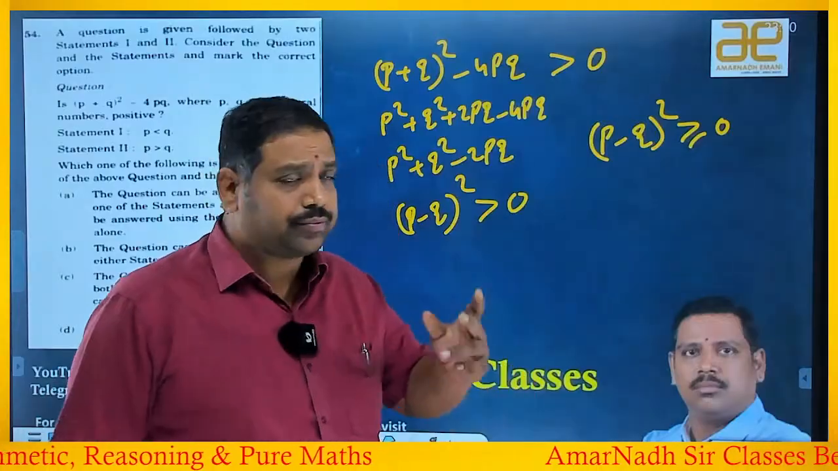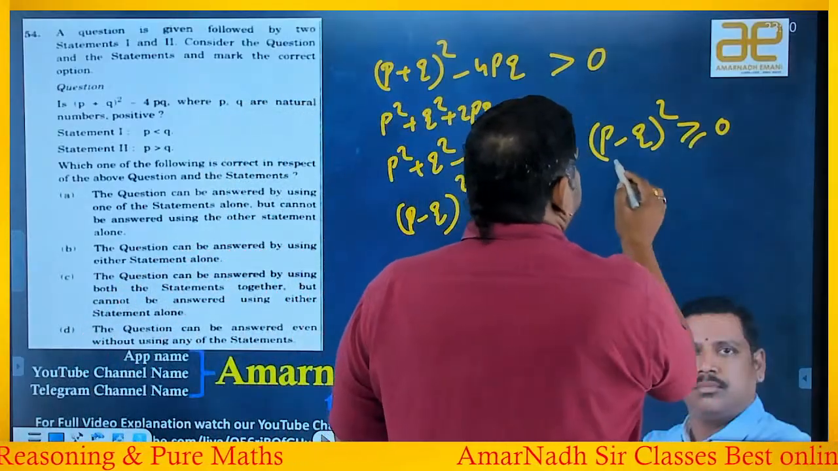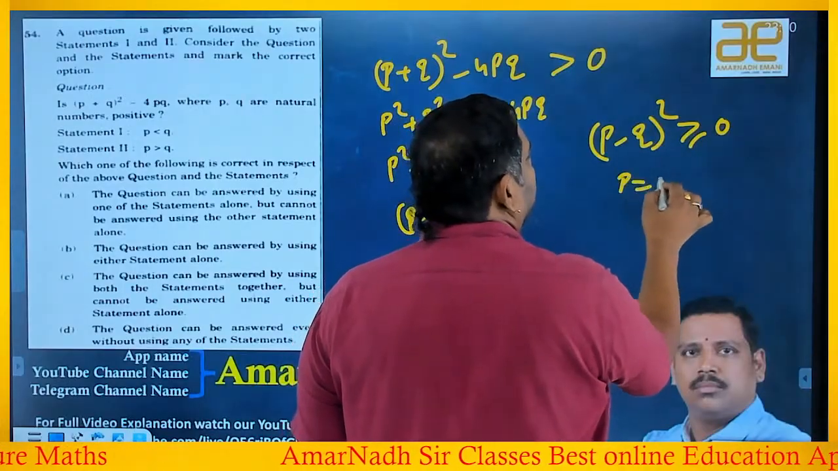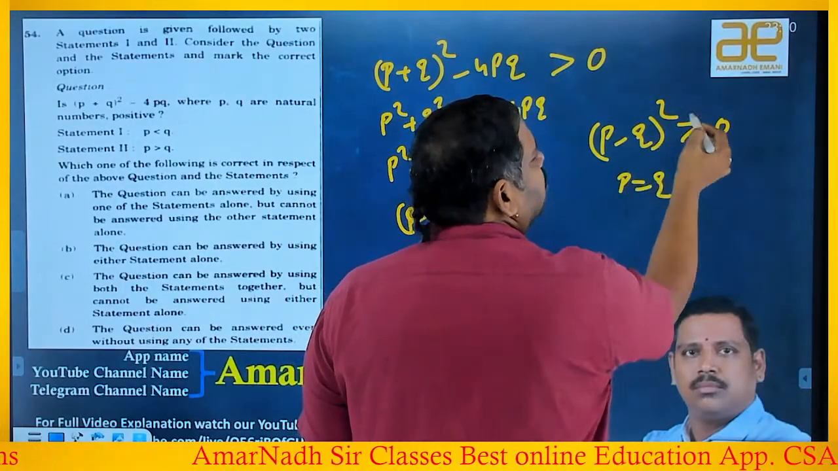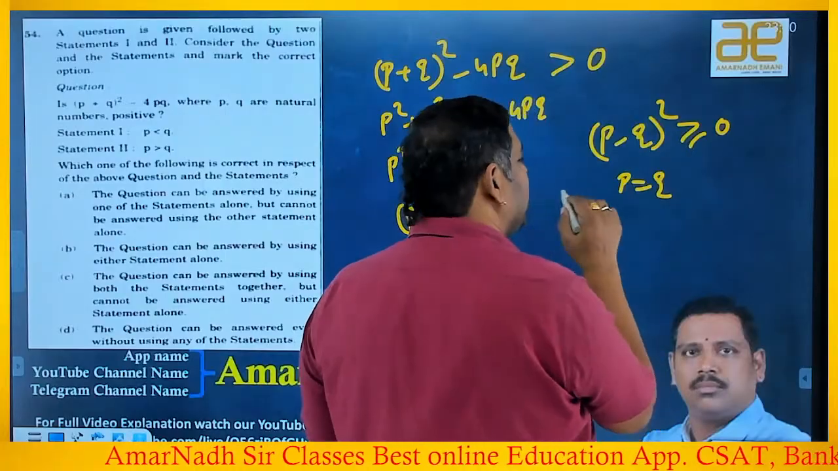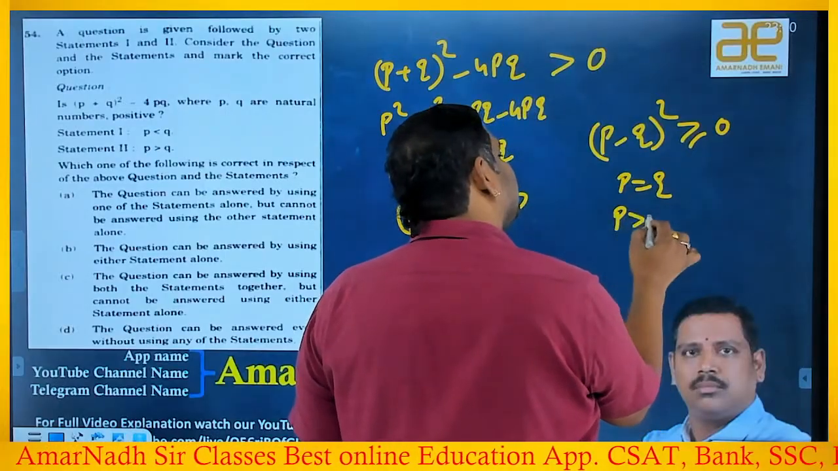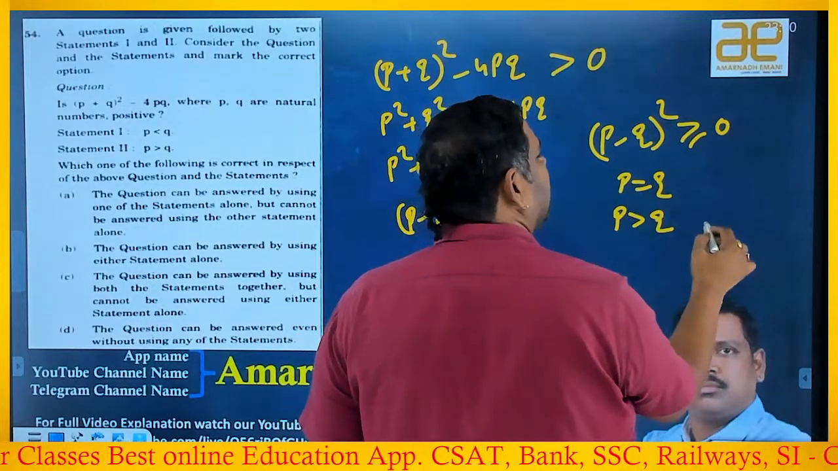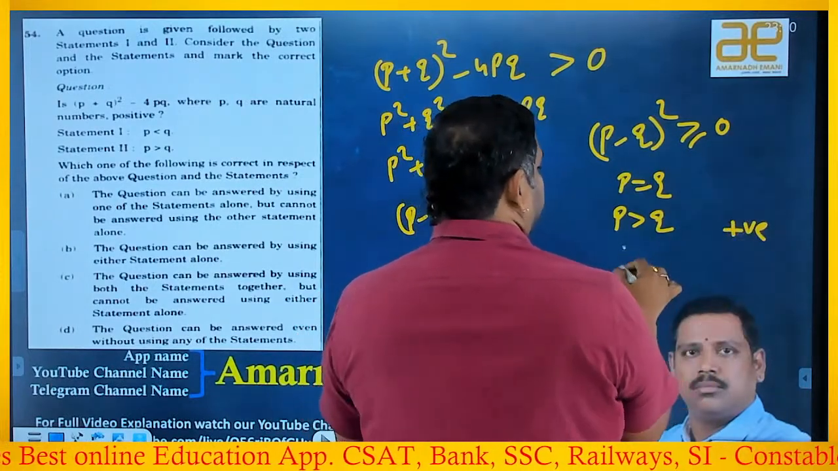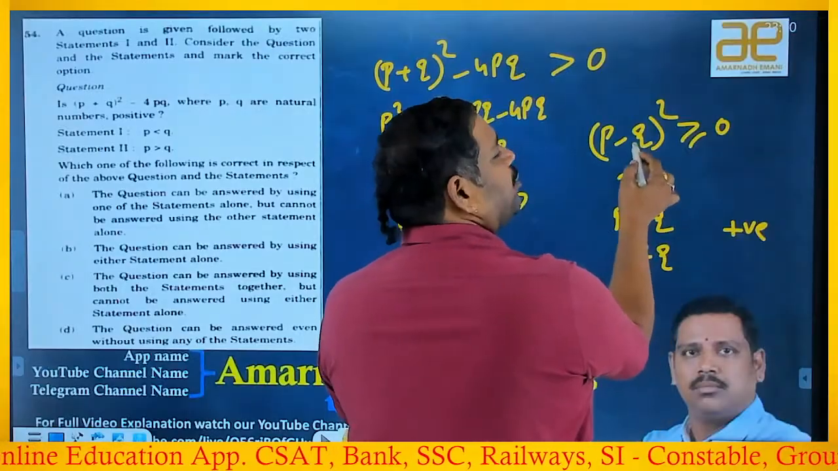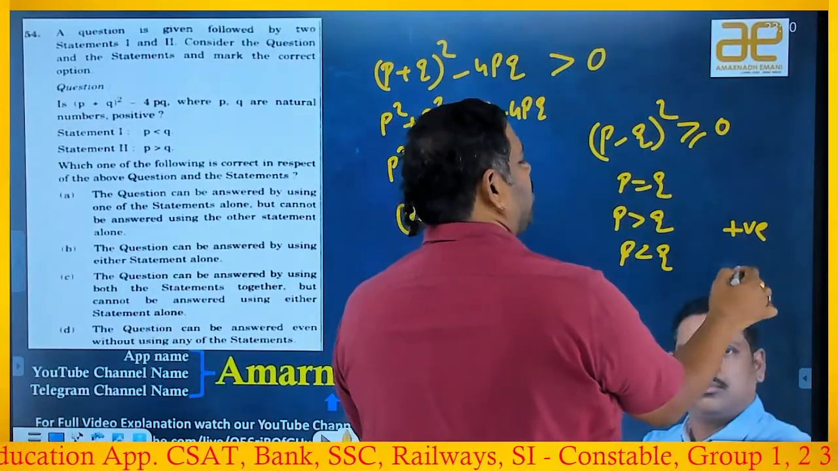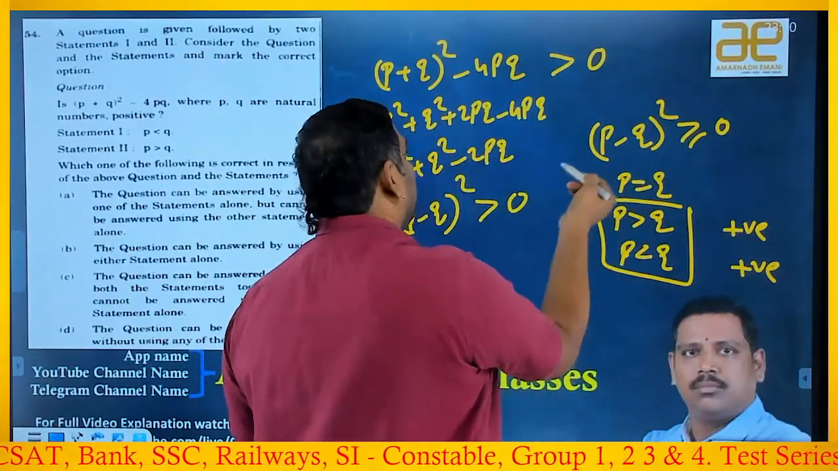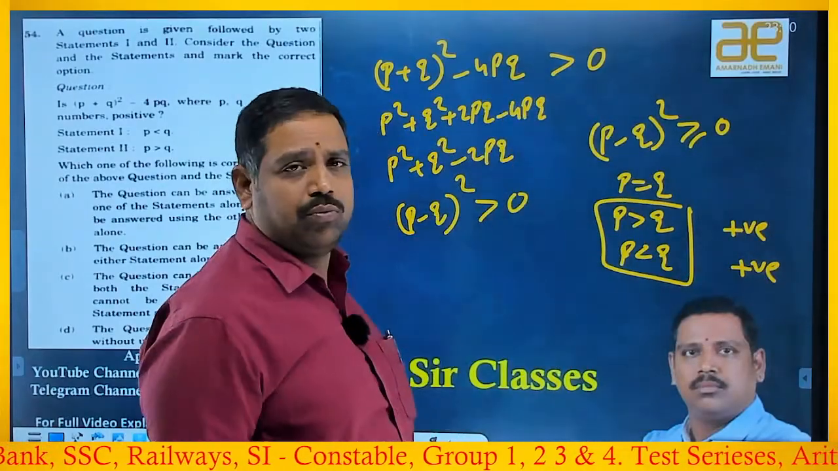Now the point is, when will it be equal to 0 and when will it be positive? If P is equal to Q, then it will be 0 square, which is 0. In every other case, if P is greater than Q, P minus Q is positive, and the square is definitely positive. If P is less than Q, P minus Q is negative, and a negative number squared will definitely be positive. So if any of these two happen, the result will definitely be positive.